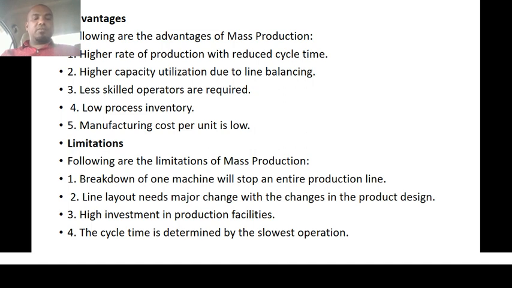So third is higher investment in production facilities, that is, we need to have a separate machinery for a separate designated production design. So we need to invest more money to buy more varieties of machineries and facilities, and the tools which are required for the production process. So fourth one is the cycle time is determined by the slowest operator. So the cycle time will increase when there is a slow operator in the production process.